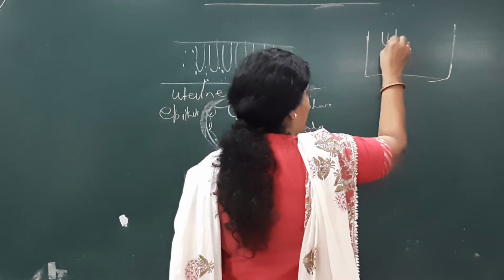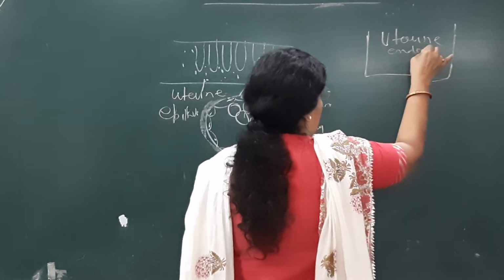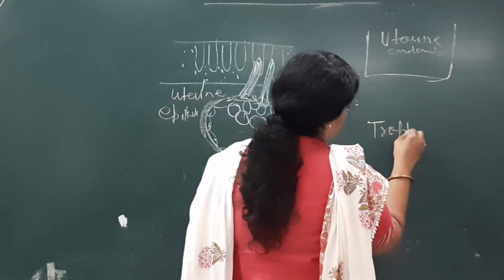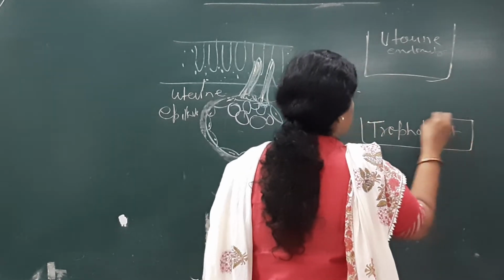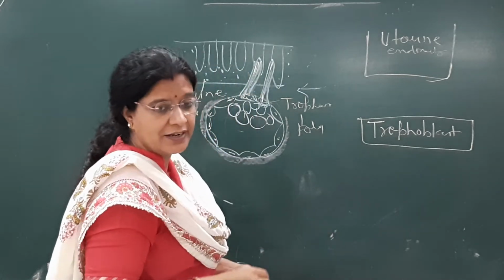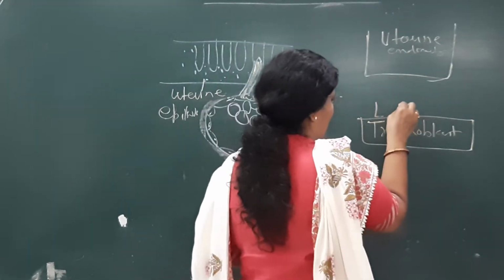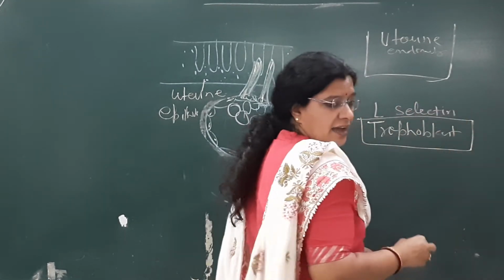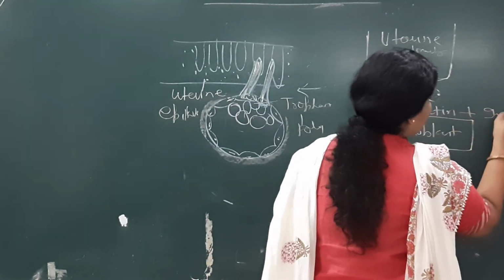So this is the uterine endometrium, and this is the trophoblast. What will initiate that invasion? On the trophoblast there will be L-selectin, N-selectin or integrin.